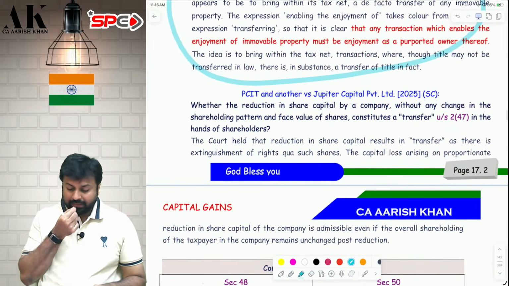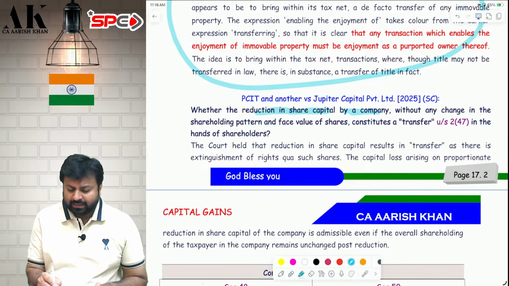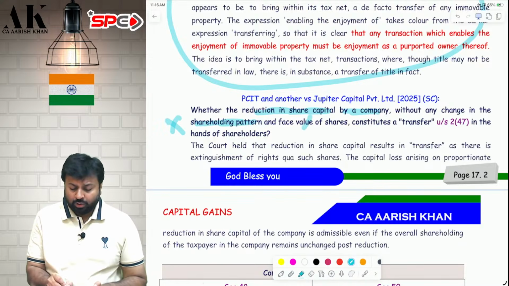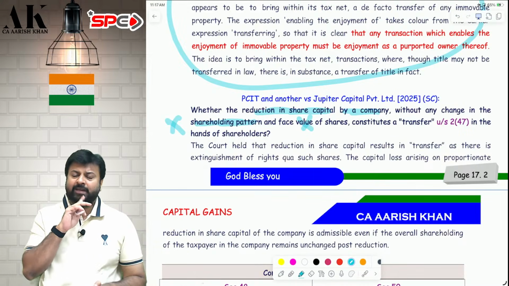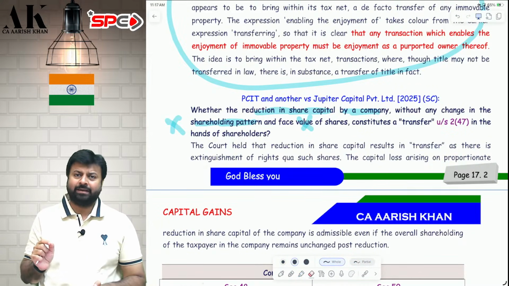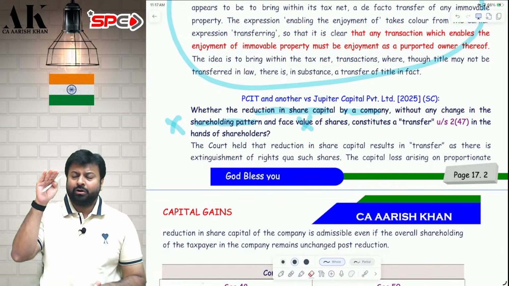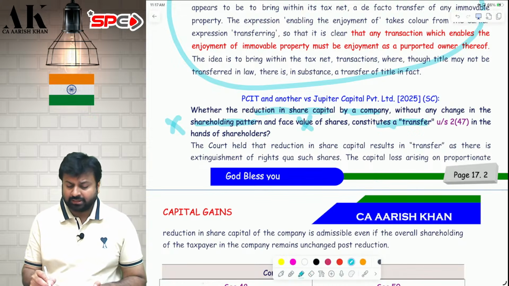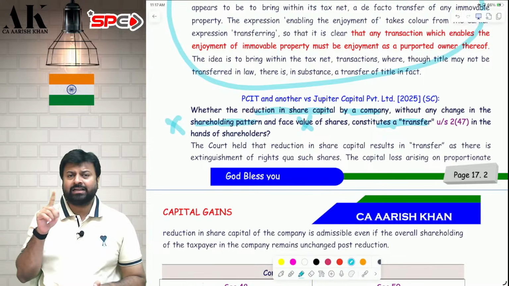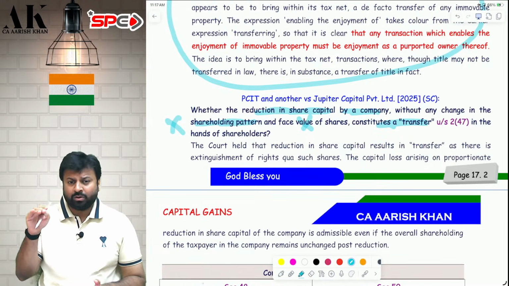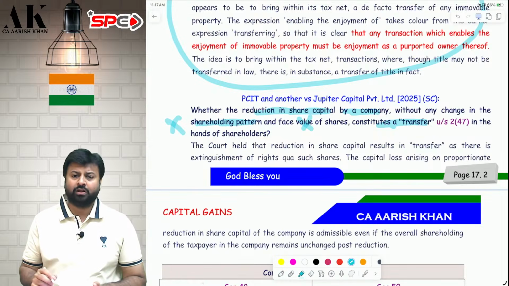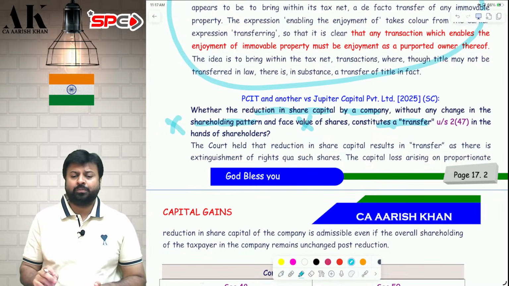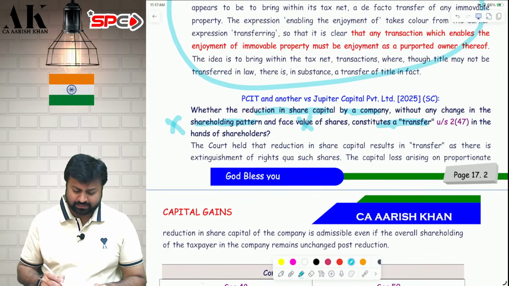Now, there is one more issue over here. If there is a reduction in the share capital by a company, the share capital of the company is reducing, but without changing the shareholding pattern nor changing the face value of the shares. The face value of the shares remains at 10 and the pattern of the shareholding is the same, 30%, 30%, 20%, 20%. But the overall shareholding has fallen. Whether that is a transfer? The answer is yes. That is also a transfer. If the shareholding pattern doesn't change and the face value doesn't change, but the shareholding reduces, that is also a transfer in the eyes of the law. As per the Supreme Court judgment, a very recent important judgment, PCIT and another versus Jupiter Capital Private Limited, 2025. I hope it is clear to all of you.